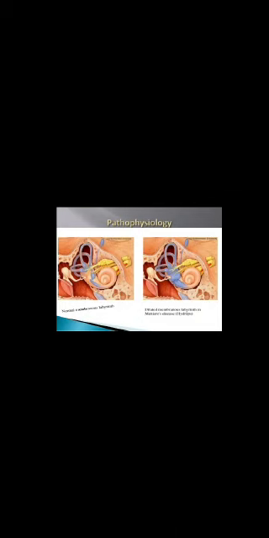Now, what is the pathophysiology? The pathophysiology is dilatation of the endolymphatic sac. As we can see, this is the normal membranous labyrinth. But here there is dilatation of the endolymphatic sac, and that is the reason for Meniere's disease, which is also known as hydrops.